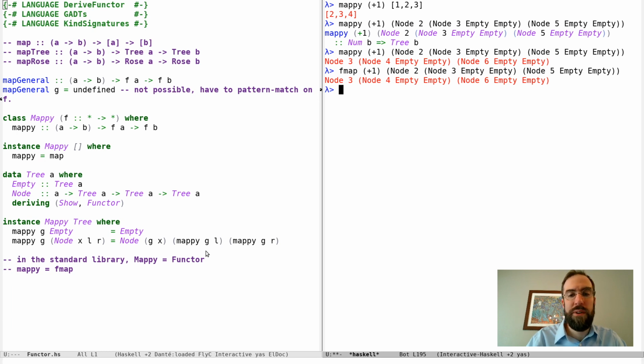So there you go. That's the Functor class, and I think either in another video or maybe in class on Friday, we will go over some other examples of using the Functor class.